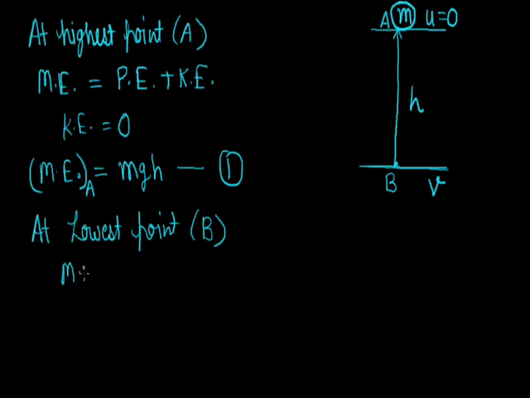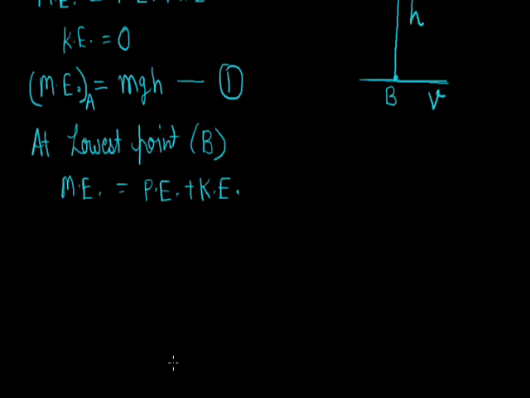Here mechanical energy is again the sum of potential energy plus kinetic energy. Since here height h becomes 0, the potential energy of the body will be 0, and since at point B the velocity of the object is v, the kinetic energy of the object at point B is given by half mv square.